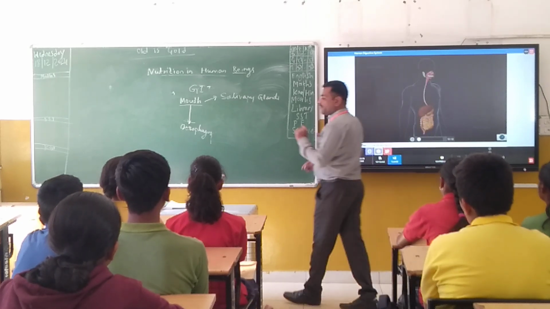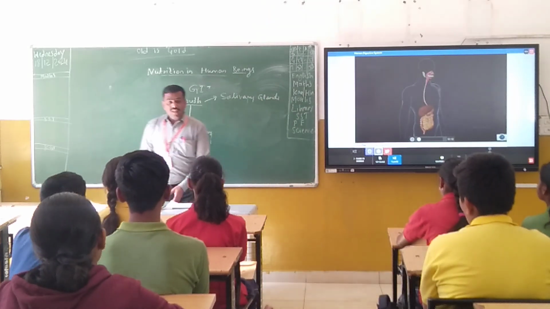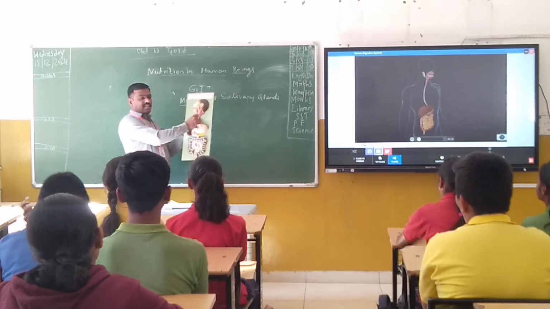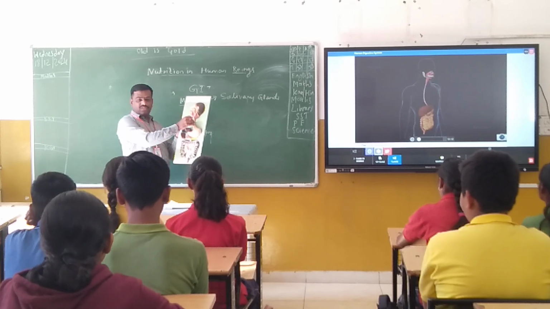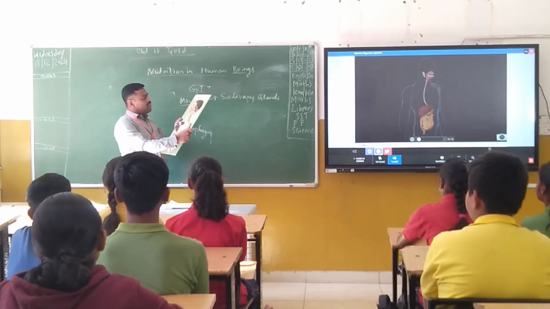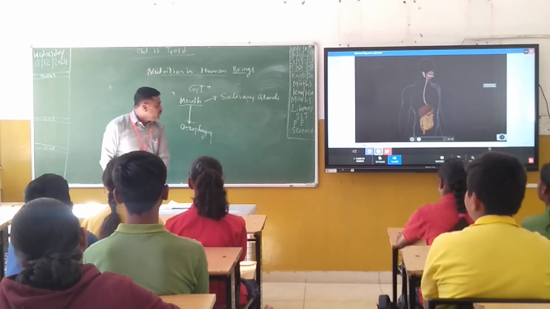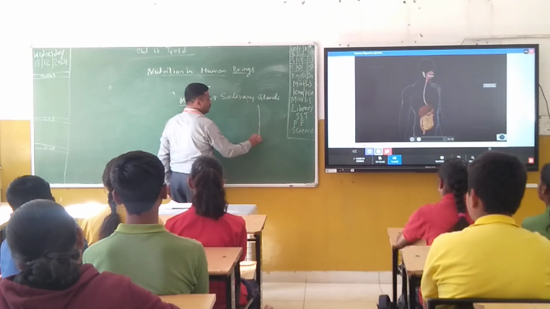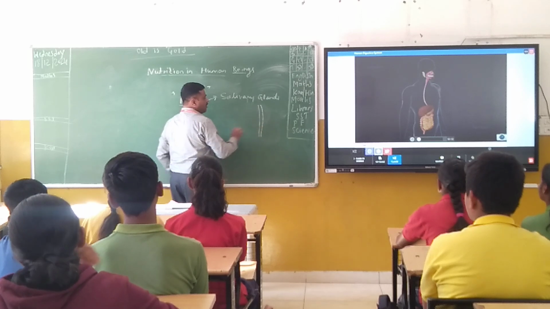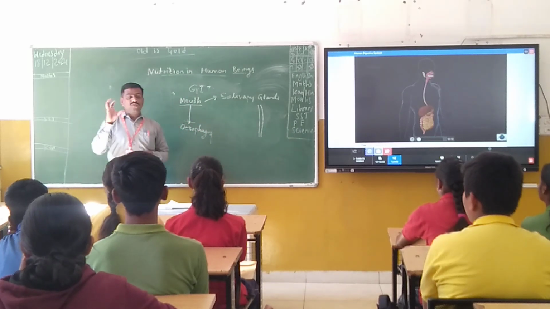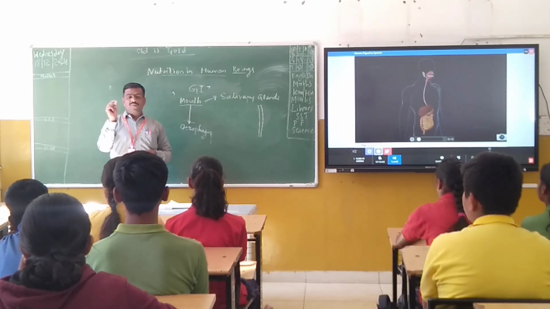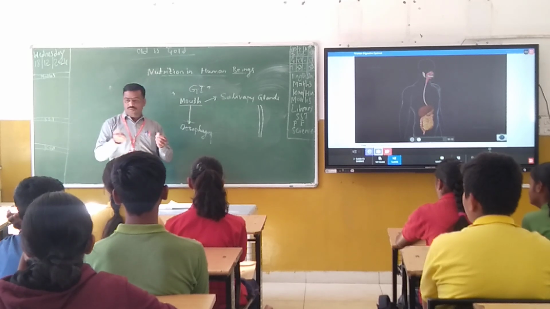And all of you remember, the esophagus is highly elastic. It is more elastic in nature. Once I would like to draw a simple diagram here. If you consider the esophagus, inside the mouth the food becomes very soft and is converted into a smaller ball-like structure. That is called a bolus. What do you call it? Bolus.